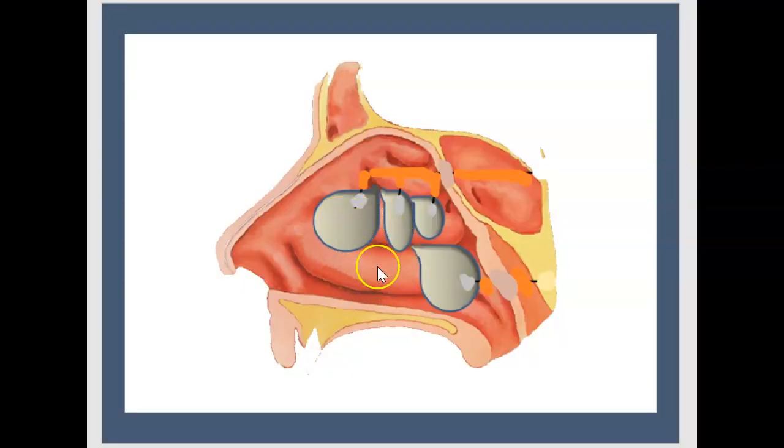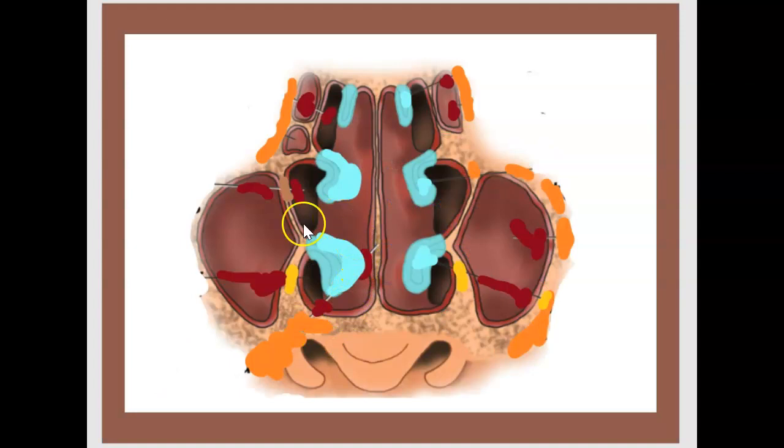Here is about nasal polyps. Look for aspirin idiosyncrasy. It gives some nasal polyps. There is a triad which is asthma, nasal polyps, and allergic rhinitis. Here is to show the hypertrophy of the turbinate.